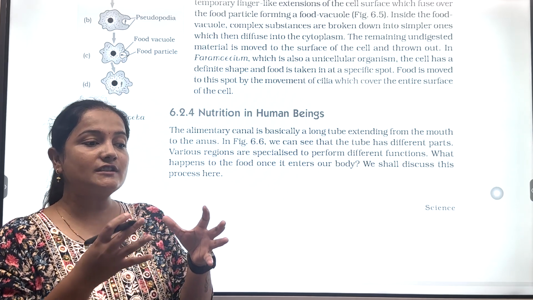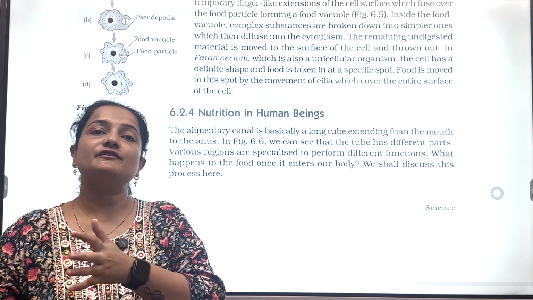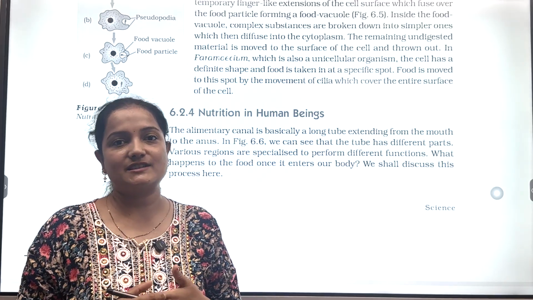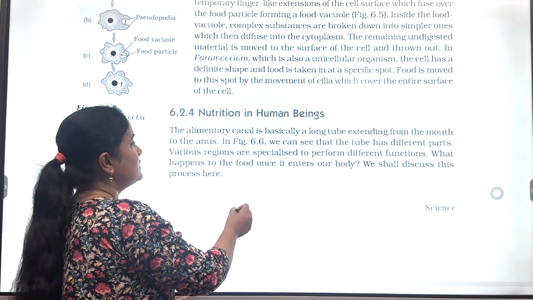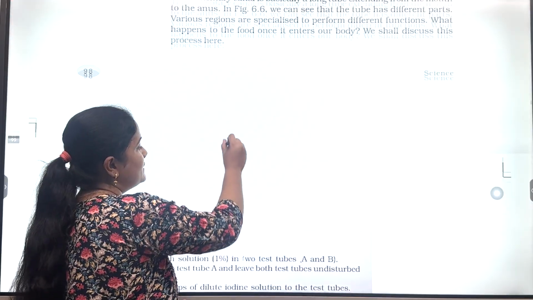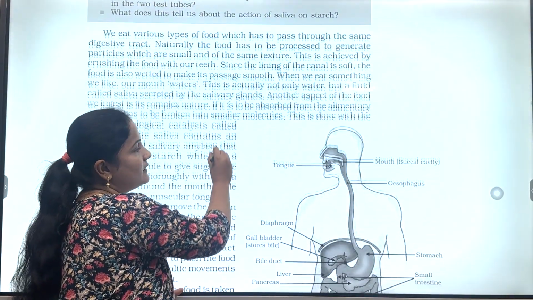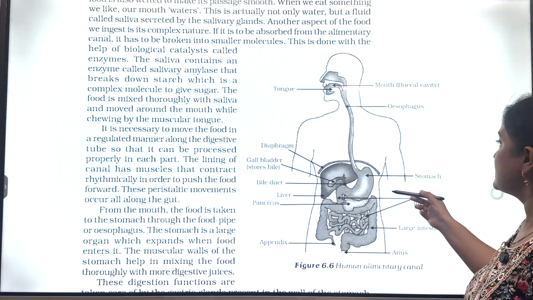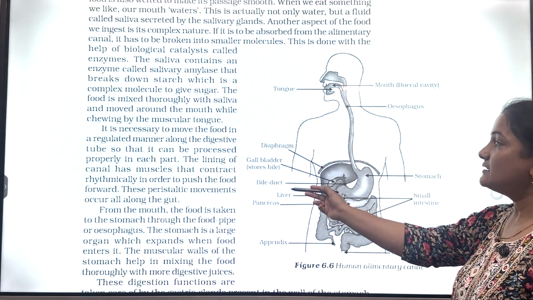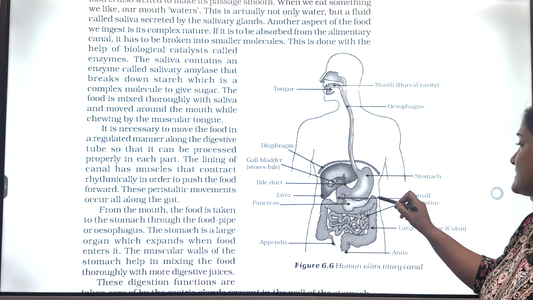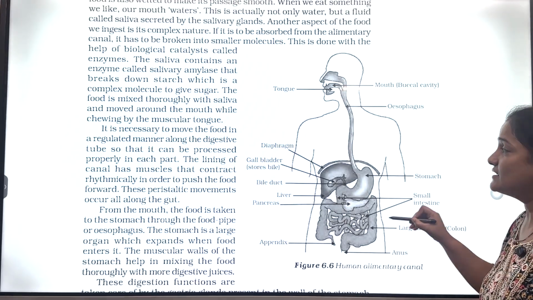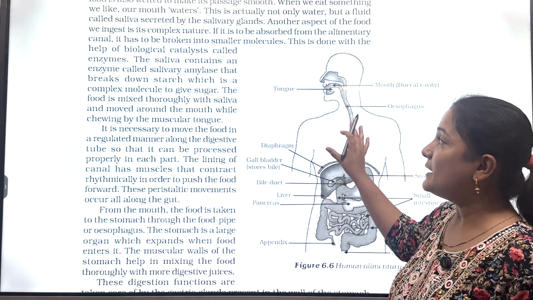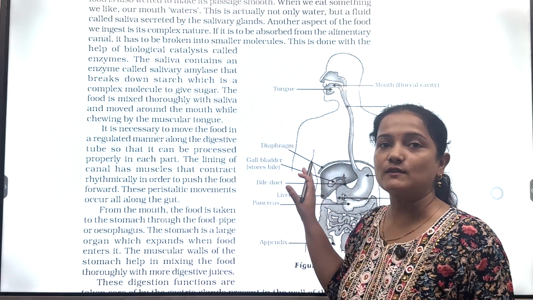It has different organs which come together and form our complex digestive system: tongue, buccal cavity, esophagus, stomach, gallbladder, bile duct, liver, pancreas, small intestine, and large intestine. These are all parts of the alimentary canal which participate in the nutrition process.